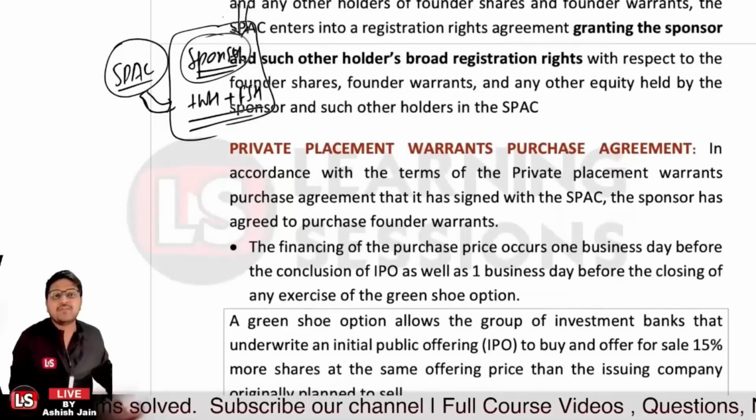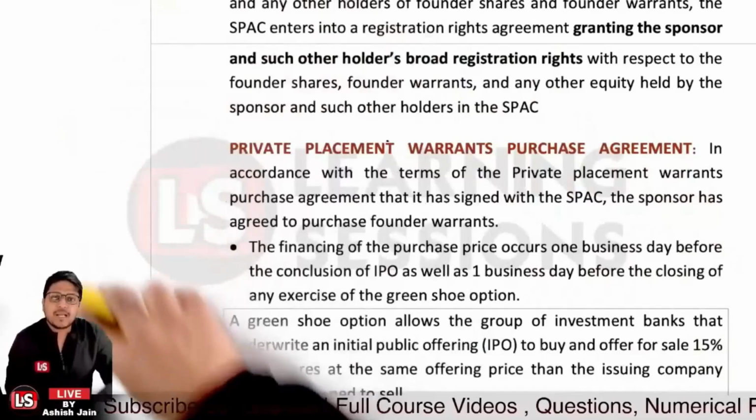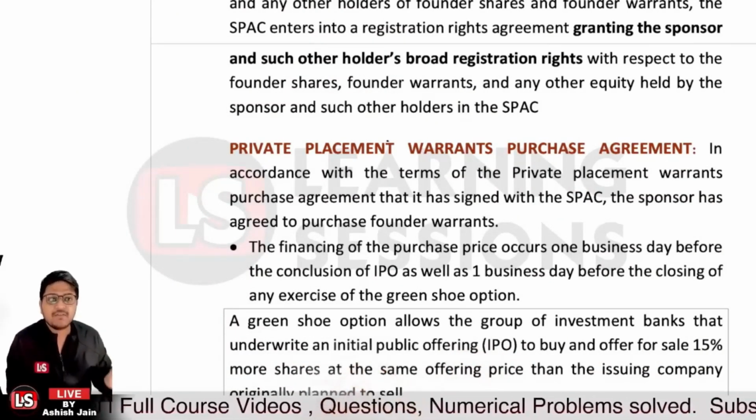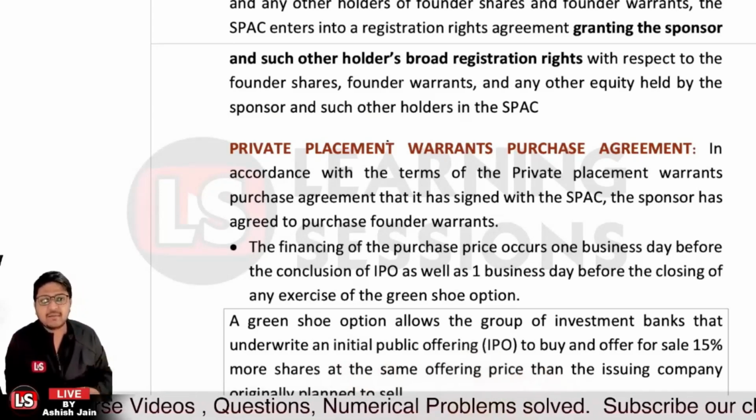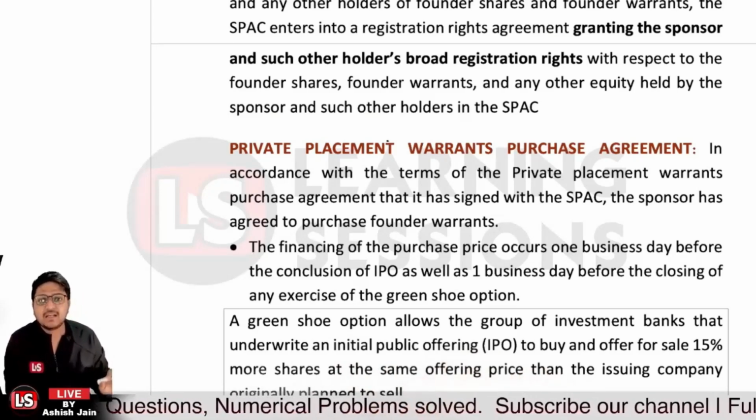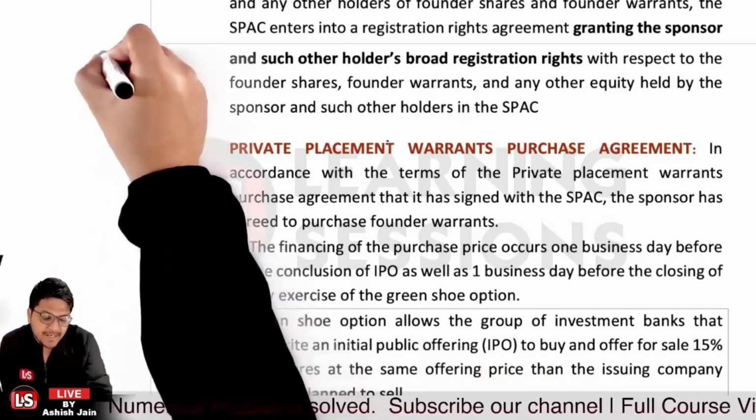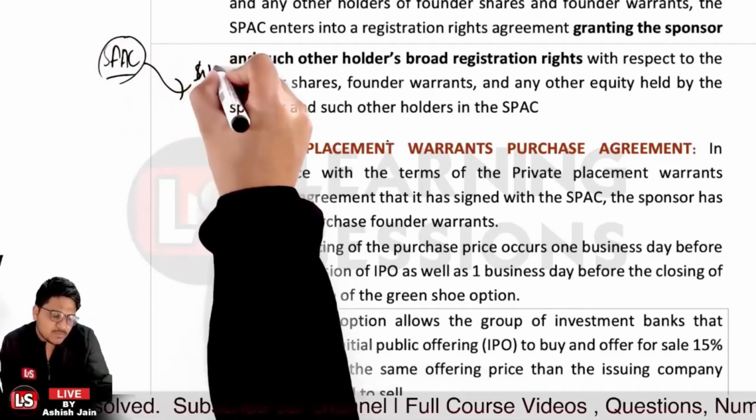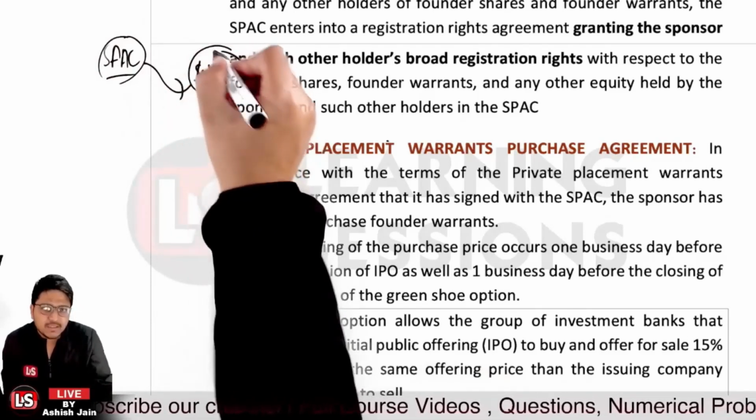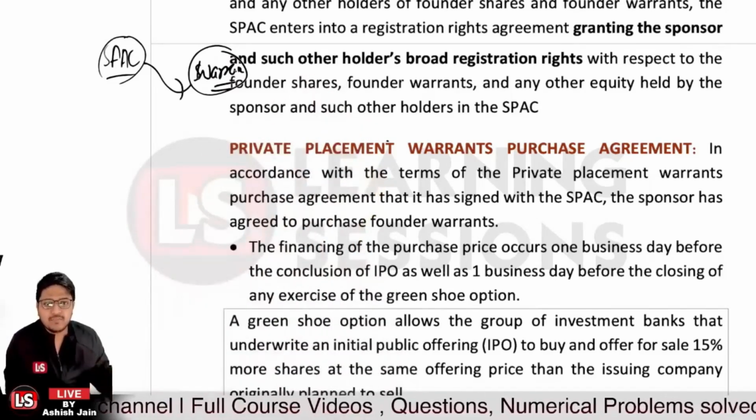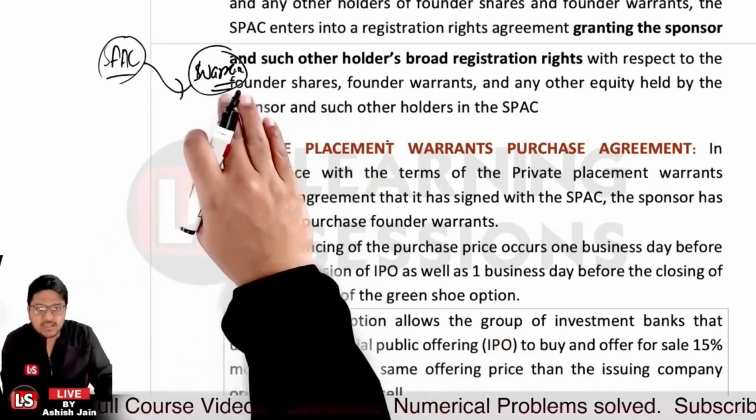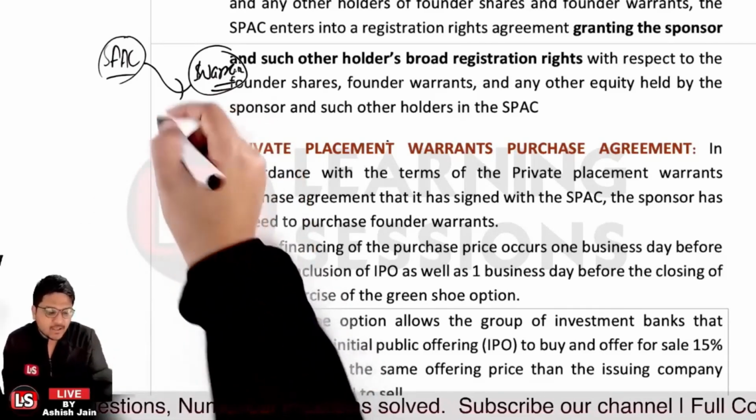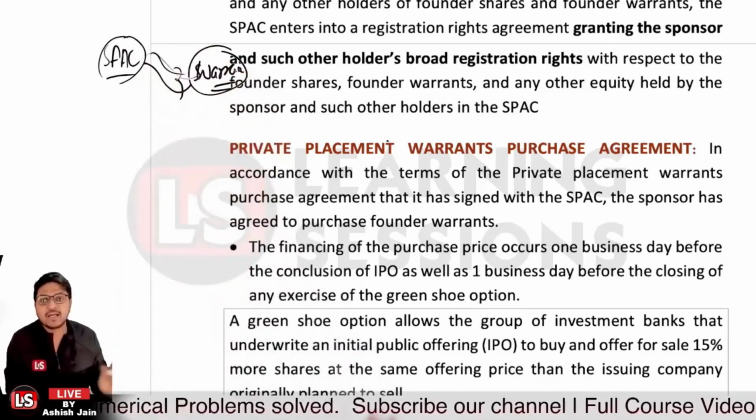And after that, it's related to the private placement warrants purchase agreement. In accordance with the private placement purchase agreement, signed between the SPAC and the sponsor, the sponsor has agreed to purchase the founder warrants. So the SPAC will be selling the warrants to the sponsors, and there will be an agreement related to the same, where the sponsor agrees to purchase the founder warrants. That's the agreement between the two, right?